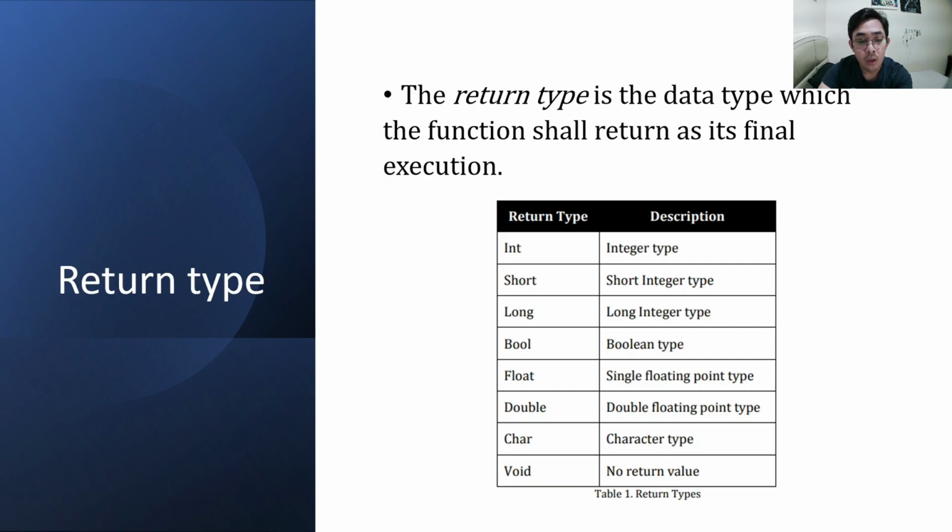Table 1 covers the fundamental data types in C++ with the addition of the void return type. The void return type simply tells the application that the function shall not return any data.